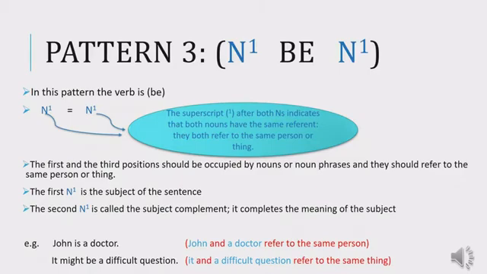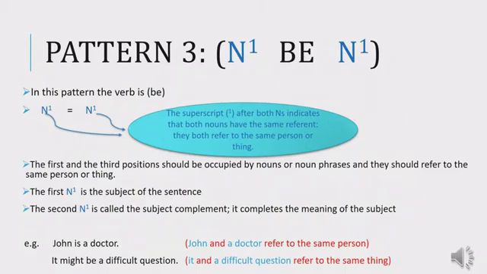Now it's time to talk about the third pattern, pattern number 3. Notice that in this pattern, the verb type is the verb be. So just like pattern 1 and pattern 2, the verb in this pattern is be, one of the verbs to be. Let's talk about the 2 other components, because pattern number 3 has this structure, N1, be, N1.